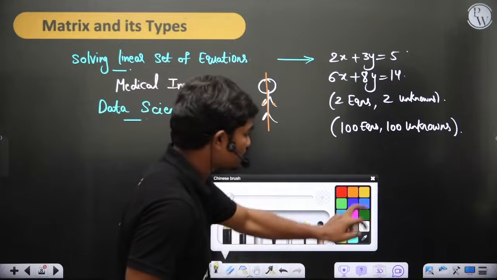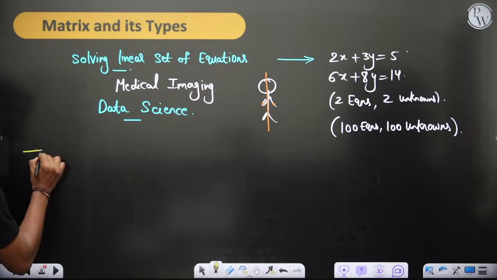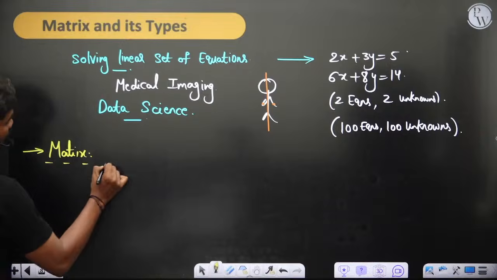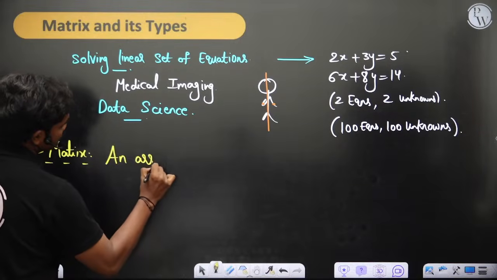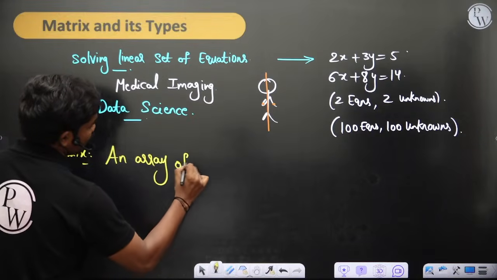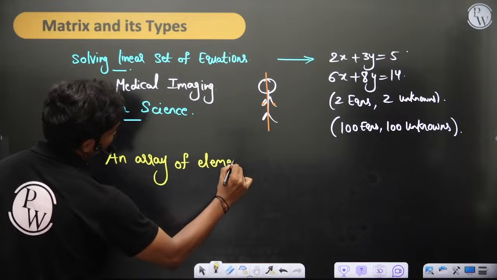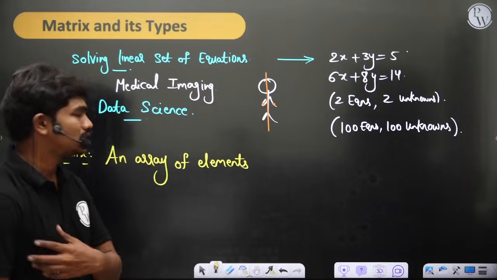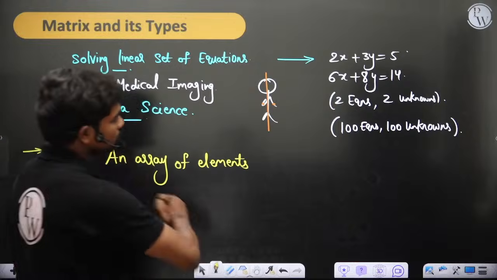Now coming to the definition of a matrix. A matrix is an array of elements. Nowadays we work with arrays in C++, Python, Java, whatever. We work a lot with arrays, so arrangements.